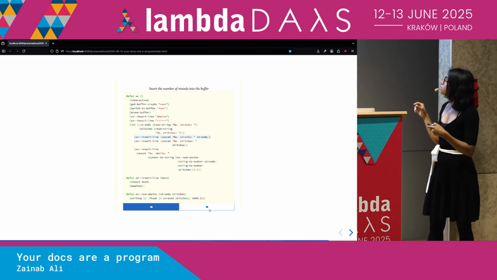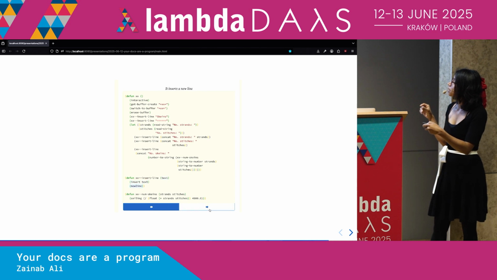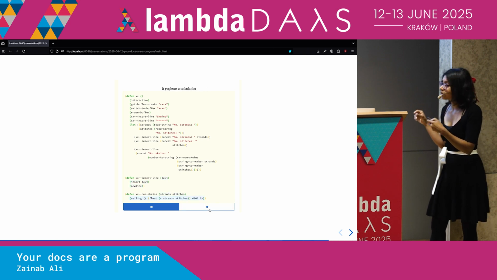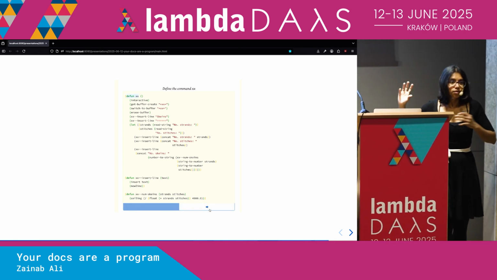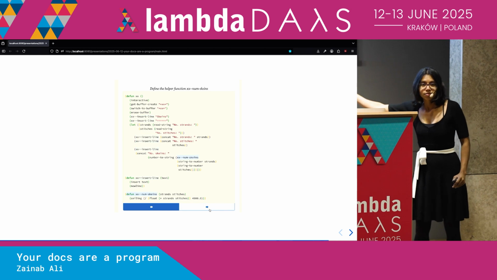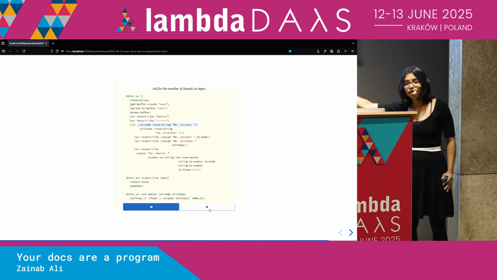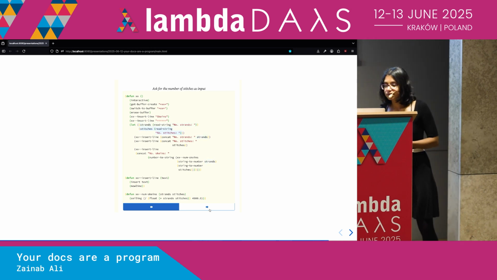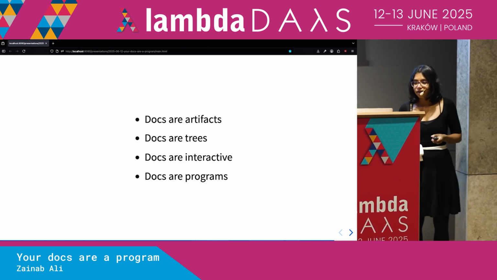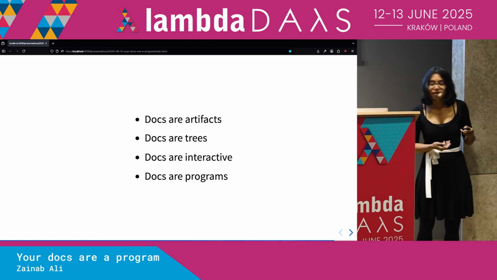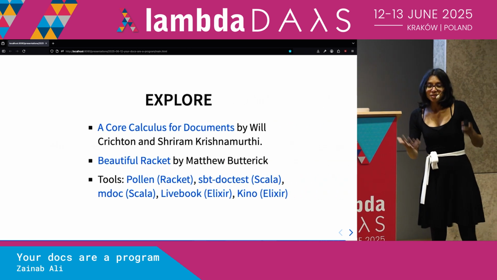So what we're able to do is click through little bits of our code snippet, and different ones are highlighted, and we have a little piece of text at the top explaining what it does. Now, yes, you could probably do this in JavaScript or using some other pipelines, but it was actually very, very easy to do it in Racket using this concept of docs as programs. Okay, so we've seen how docs are artifacts. They are trees, they're interactive, and they're also programs too.